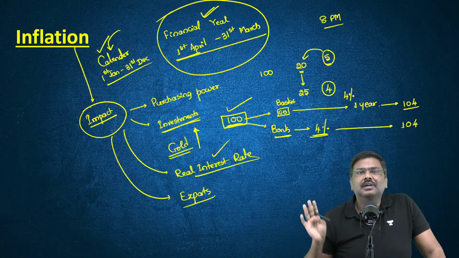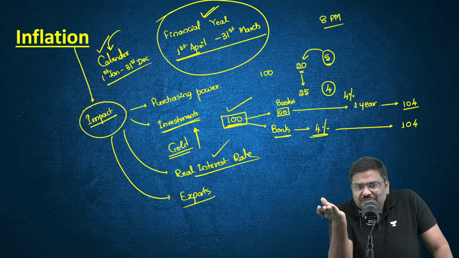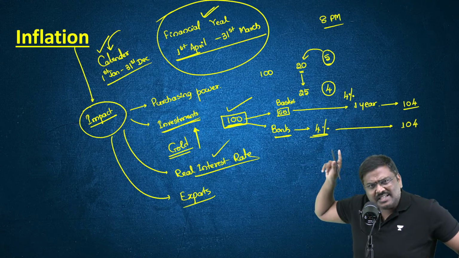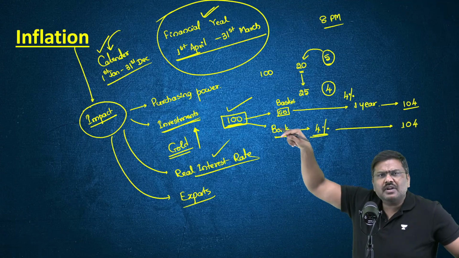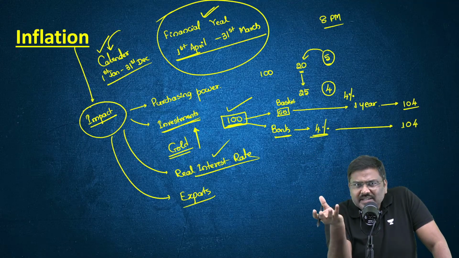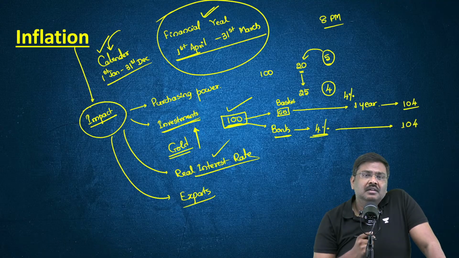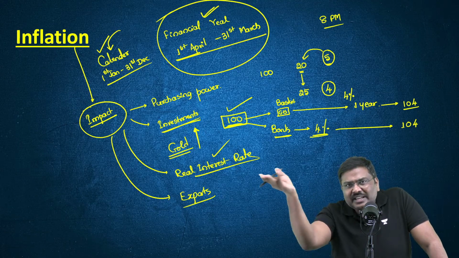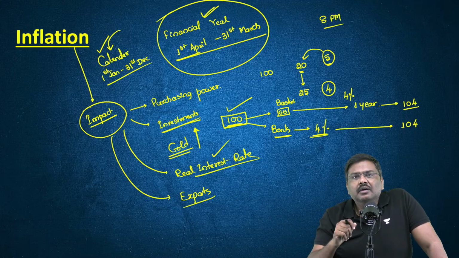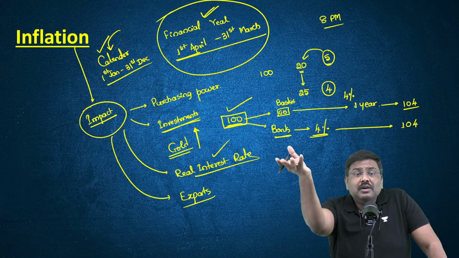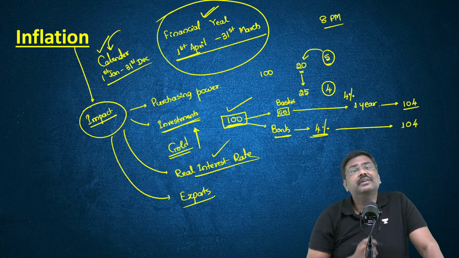If the market price of my product goes up because of inflation, exports from India to the rest of the world would be affected, because now the products have become more costly. Last year it was 100, now it has become 105, whereas in other countries it is 103. How will I export my goods? My exports would be affected.